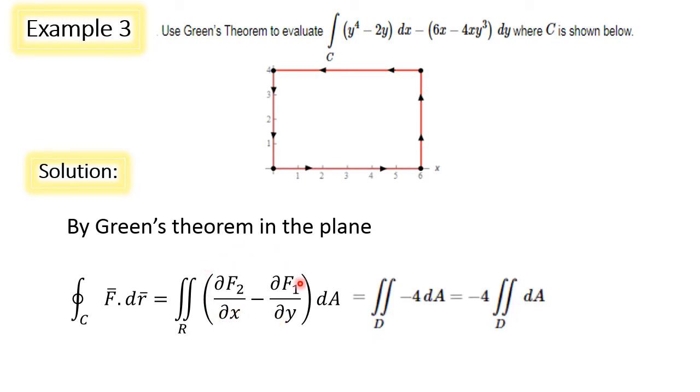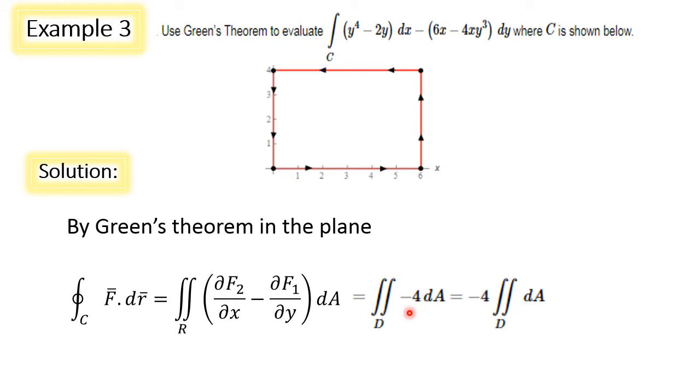First we will compute the integrand. Dou f2 by dou x is here minus 6, here minus 4 y cube, minus dou f1 by dou y. With respect to y, we will get 4 y cube, that gets cancelled with this 4 y cube, and minus 2 that is added with this minus 6, so you'll get minus 4. You can compute this part and simplify. We will get the integrand as minus 4.